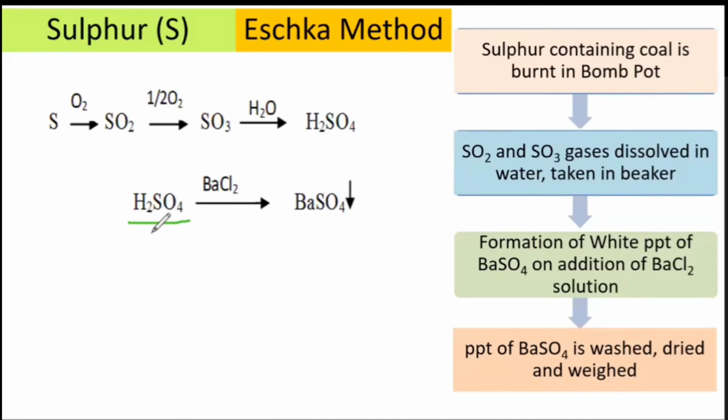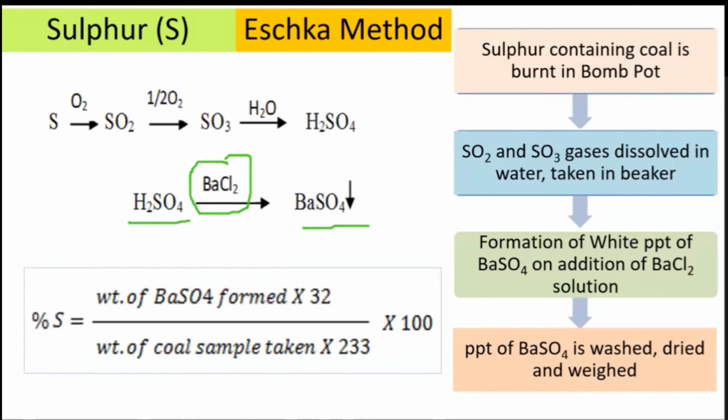Okay, liquid H2SO4. So H2SO4 is taken and barium chloride reagent is added in that, so that there is formation of barium sulfate. This barium sulfate precipitate is taken, its weight is found out, and the formula is there. What formula? Weight of barium sulfate formed multiplied by 32 upon 233. In this way, we can remember the formula. 32 upon 233. This is the regular one.